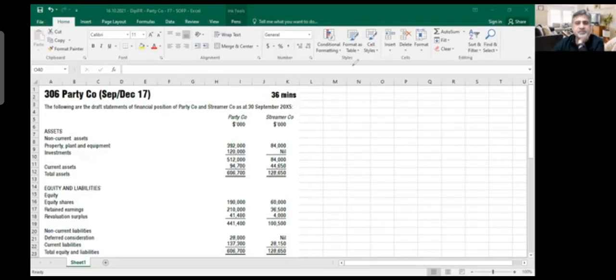From consolidated statement of financial position. A simple question, not really difficult. You guys have already read it. I'll read it quickly with you, and then we'll start doing it. The following are the draft statements of financial position of Party Company and Streamer Company as at 30th September 2005.